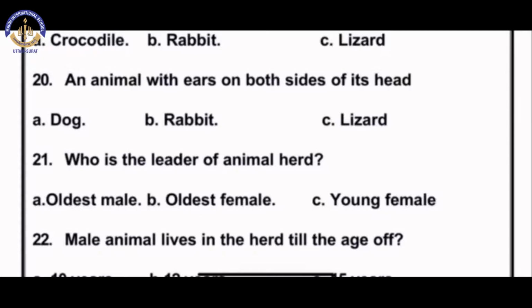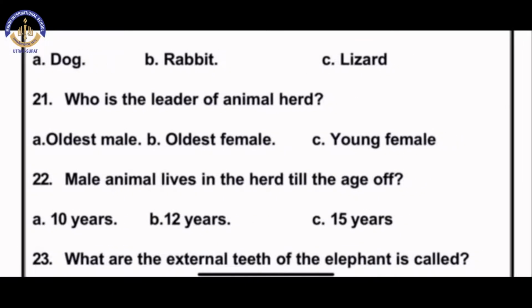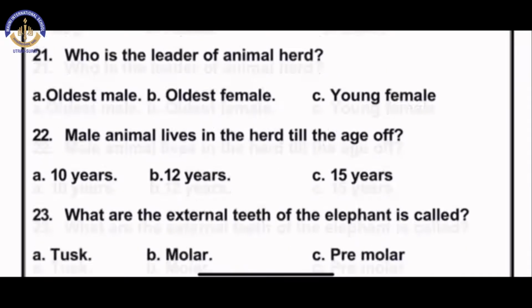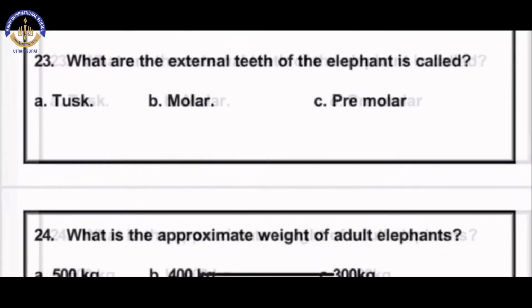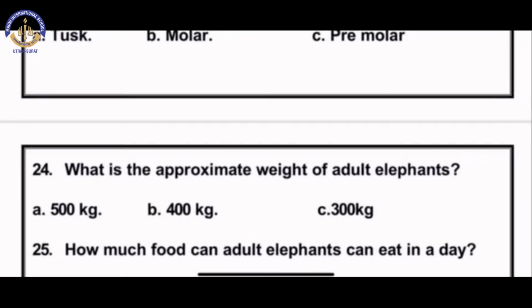Who is the leader of the animal herd? Oldest male, oldest female, young female. The answer is B, oldest female. Male animals live in the herd till the age of? The answer is C, 15 years. What are the external teeth of an elephant called? Do you know what the elephant's external teeth are called? Tusks. So answer would be A, tusks.